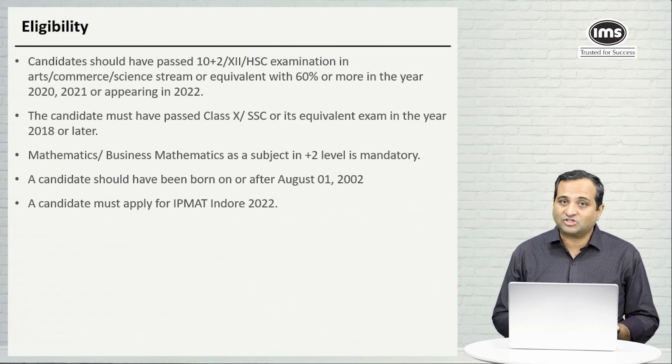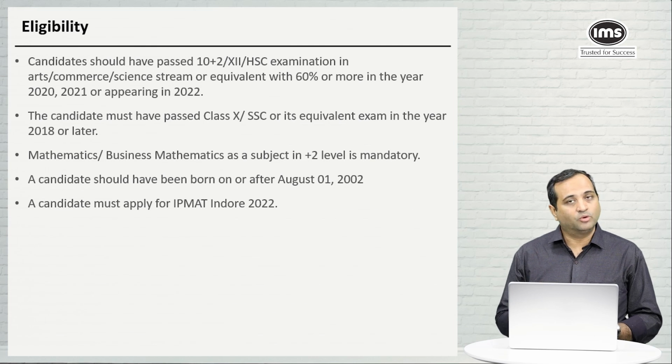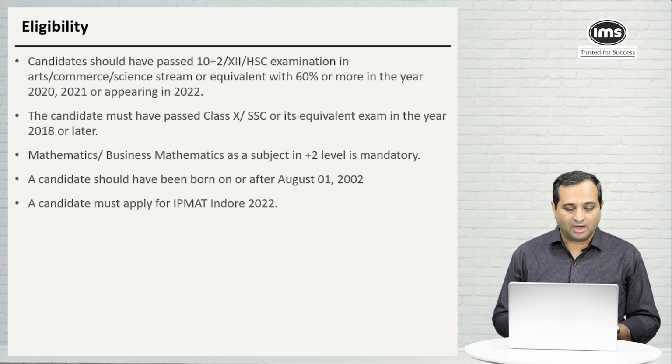So if you have passed your 12th in 2019, you will not be eligible for IIFT. Same way, the candidate must have passed their 10th or an equivalent exam in 2018, nothing prior to that. So if you have passed your 10th standard in 2017, you are not eligible for the test.